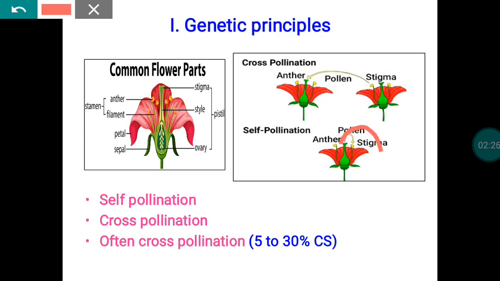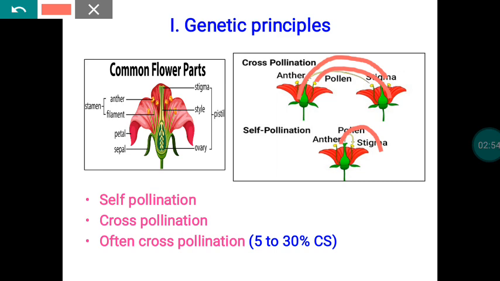The pollen will transfer from one flower to another. Examples for cross-pollinated crops are maize, sunflower, and bajra. Examples for self-pollinated crops are pulses except red gram. Red gram comes under often cross-pollinated crops. So black gram, green gram, paddy, wheat, and oat are some examples of self-pollination.